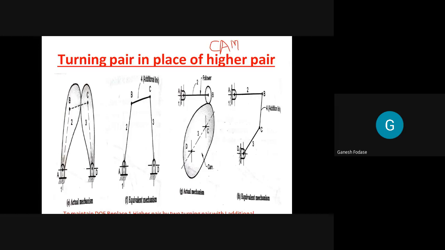In some books it is called cam pair. In some books it is called higher pair. These are optional. So how to replace this higher pair or cam pair by means of turning pair? Let's take the first example.